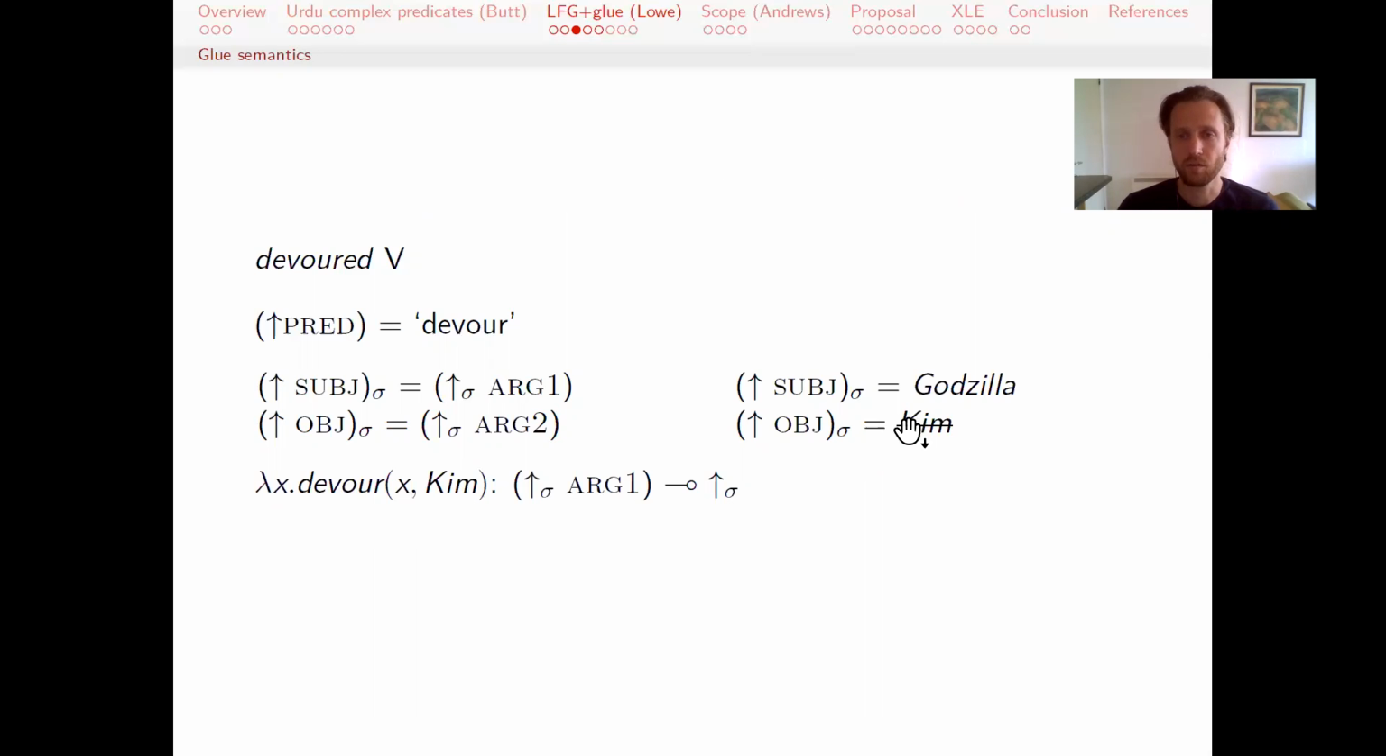We also cross off Kim because it's essential in the logic of glue semantics that each resource can only be consumed once. It can only be used once in the derivation. Then again, we look at Godzilla. We know that the subject is the arg1. That can be applied to the proof as well. And we end up with a very simple representation of the semantics of this verb devour. There's two arguments, and both arguments have been crossed off as being consumed.